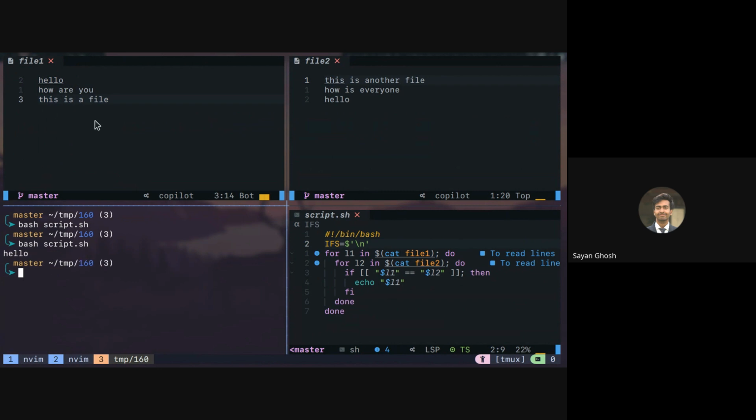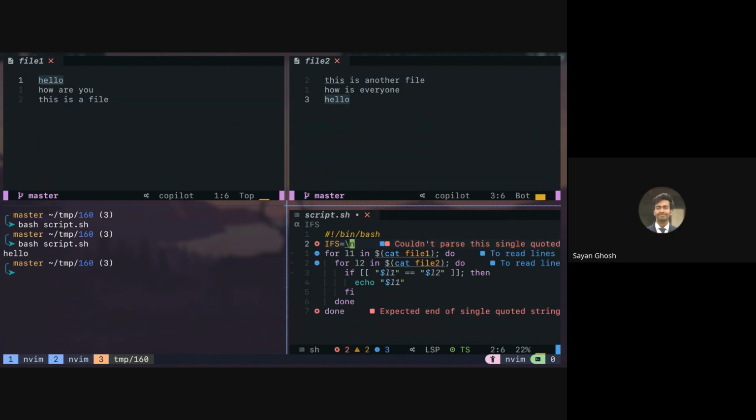So now it is going line by line. It's not just checking which words are common, but which line is totally common. So here only this hello line is common, and the other lines are a little bit different from each other. Right. So if you just give \n without anything, will it work? No. This is still just a literal backslash n, so you can see it will not print anything.